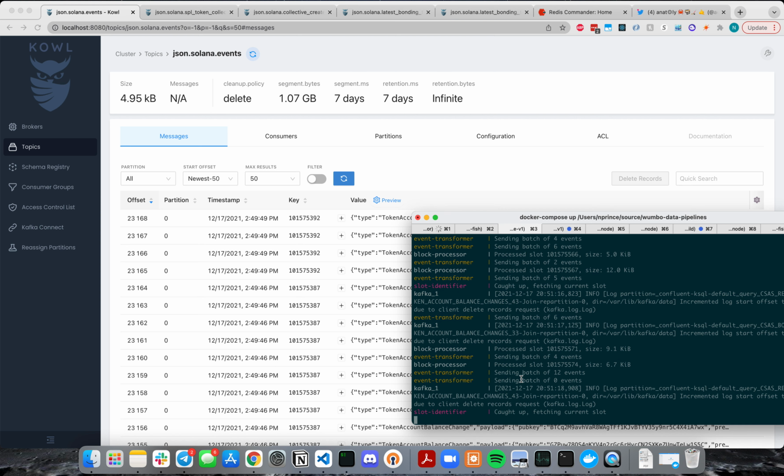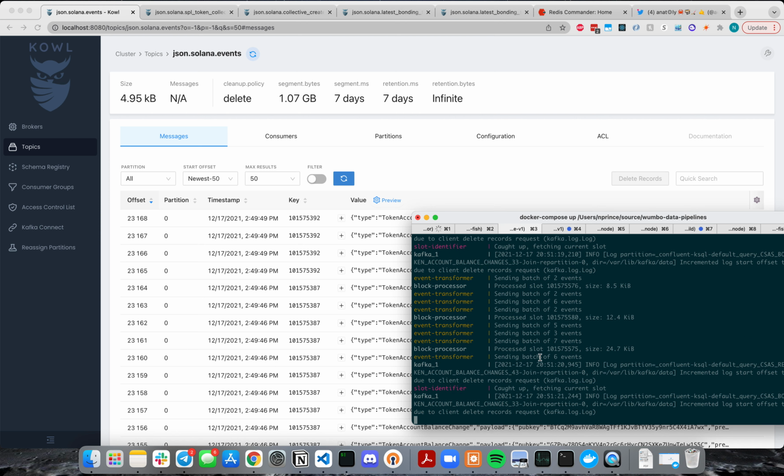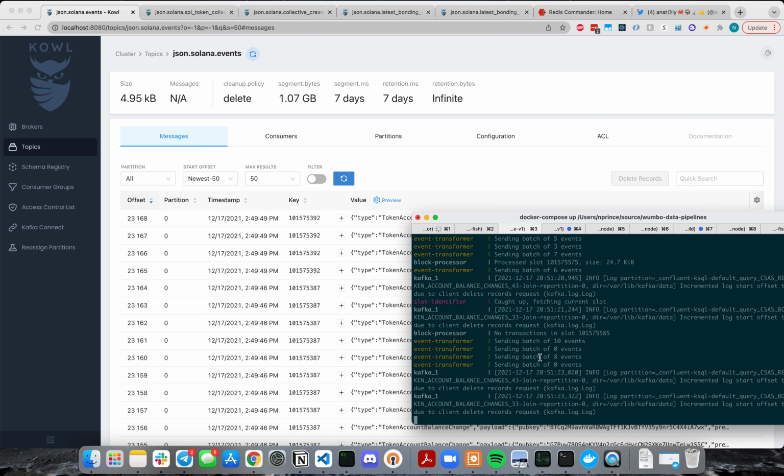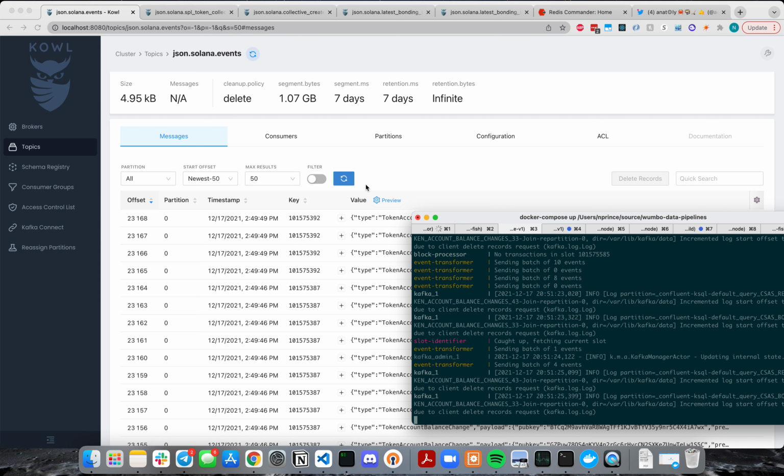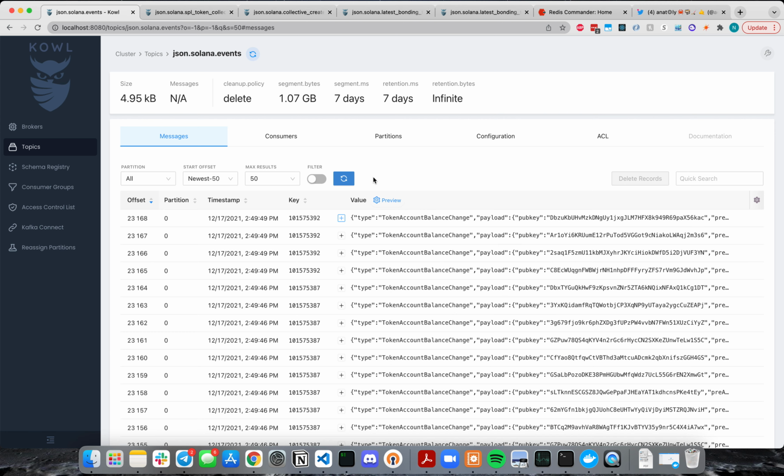So you can see here I've got a Docker Compose that's running that's listening to events from Devnet and putting them into a messaging queue called Kafka. Now this works on mainnet as well. We did it during the Wumbo beta. It just costs a little bit more. It's horizontally scalable, but you always have to pay for the compute that you're putting into horizontal scaling. So here we can see a ton of events coming in, most of which are token account balance changes.